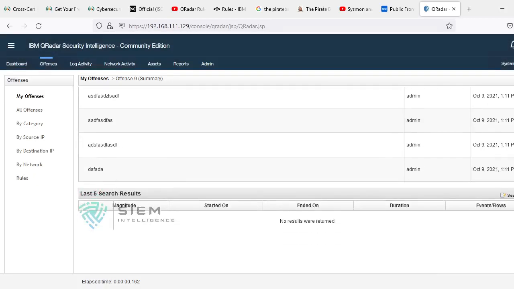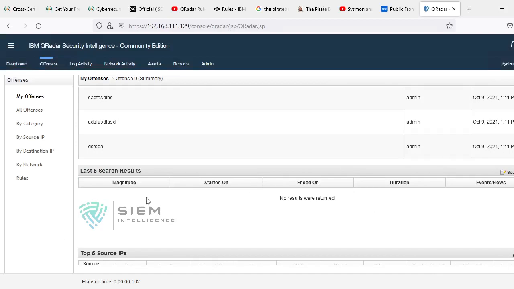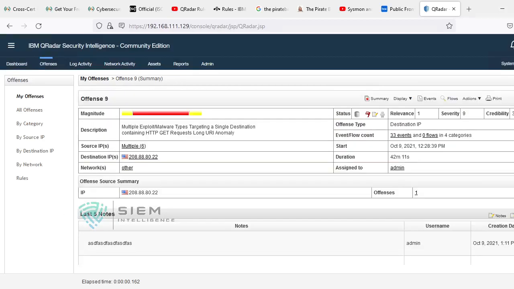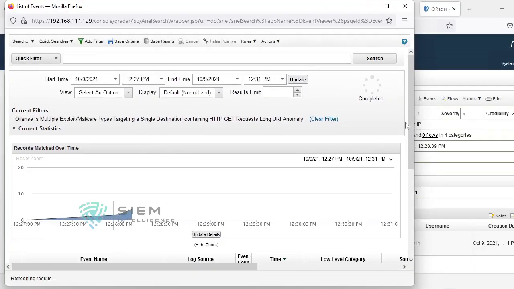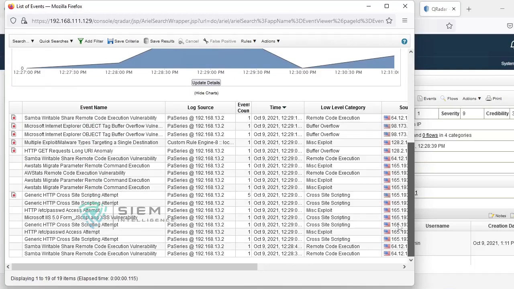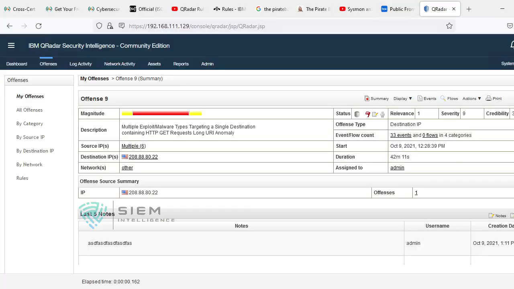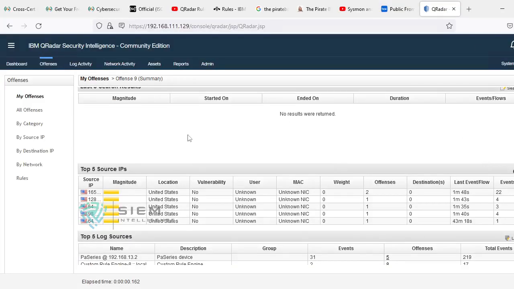Now I am coming back to the top 5 search results. Is there any search result you do? Whatever you are doing over here, if you click over here, this will be searched. See, this is what was searched, and that will be added over here.